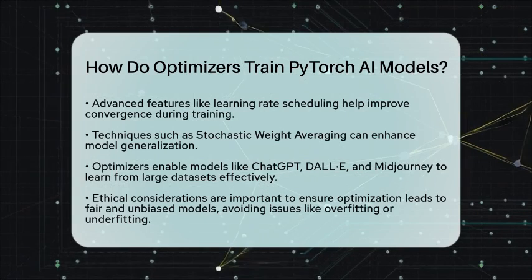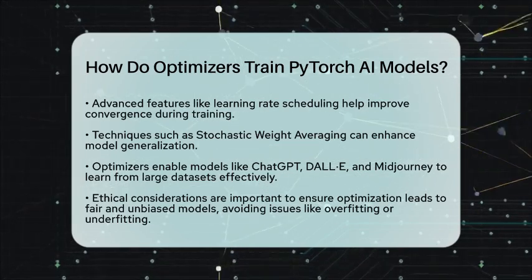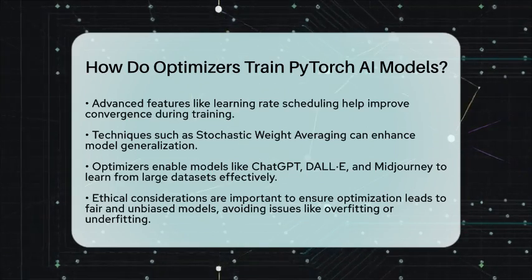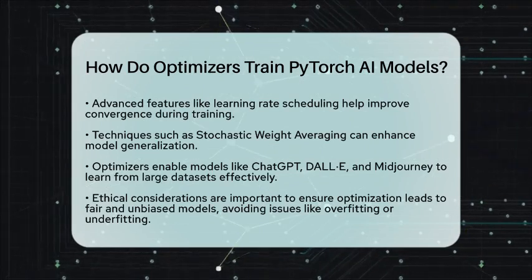In summary, optimizers in PyTorch train artificial intelligence models by systematically reducing prediction errors through gradient-based parameter updates. This forms the core mechanism that powers modern machine learning applications.